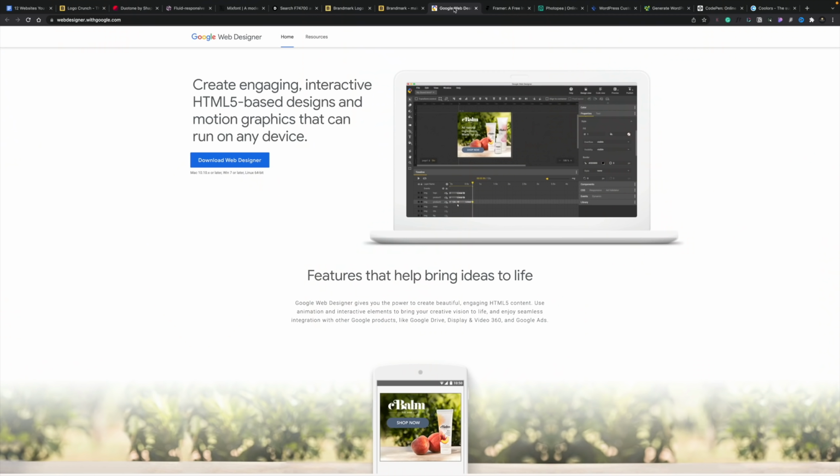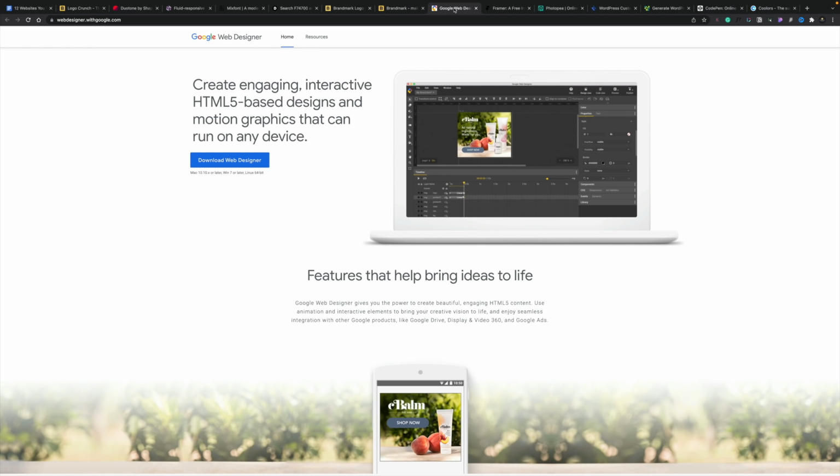Now next up, we have Google Web Designer, a totally free tool. Don't get confused though by the Web Designer moniker. This isn't something you can create entire websites with. Well, you kind of could, but it's not really aimed at replacing something like WordPress or Elementor. But if you're in the market to create animated apps, or animated icons and adverts, and integrate those into your Google Ads and things like that, this is something worth checking out.